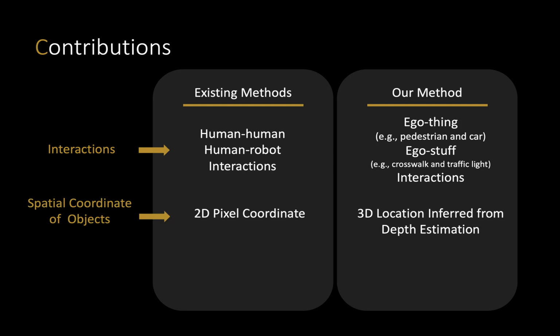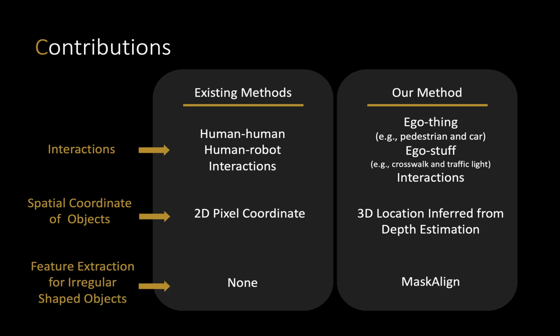Secondly, we incorporate the object's 3D locations in terms of spatial modeling, which is more precise compared to just using 2D pixel coordinates on the 2D image plane. Third, in order to extract features from irregular stuff objects, we introduce a new method known as the MaskAlign operation.